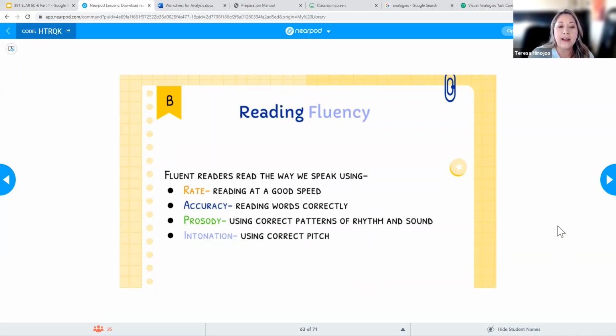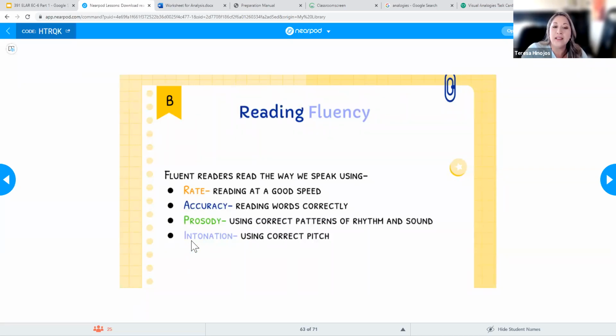So something that I know, in my years of teaching, I had kids in high school and they'd be like, oh yeah, I'm a good reader, miss. I can read really fast, right? And so they would read and they would just spit it all out, but they weren't reading with these things here, right?